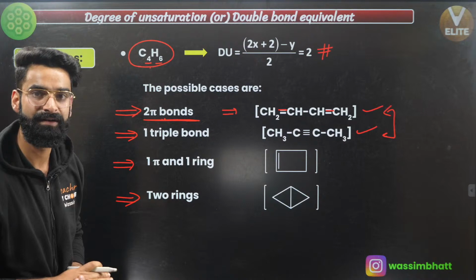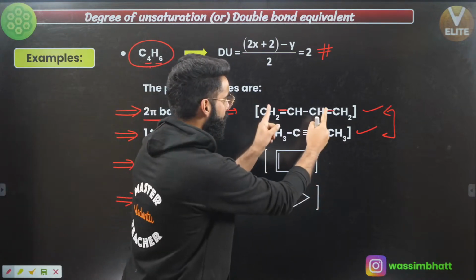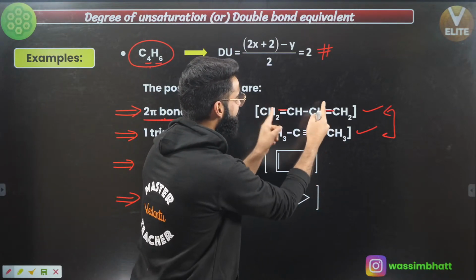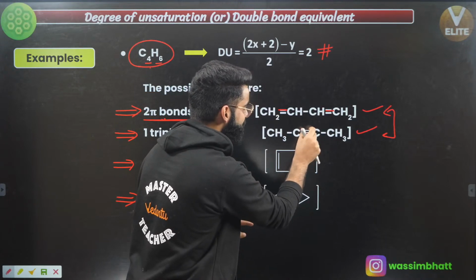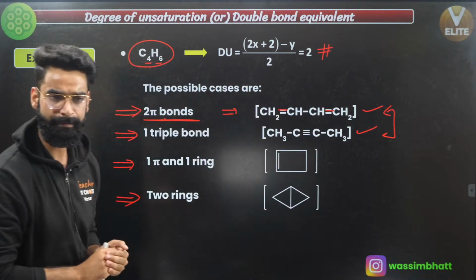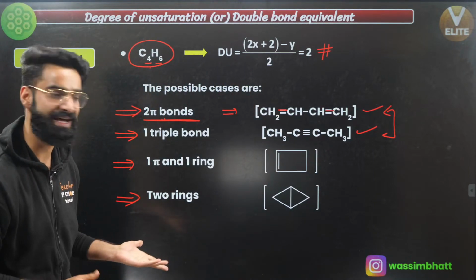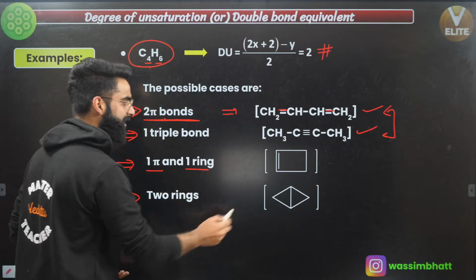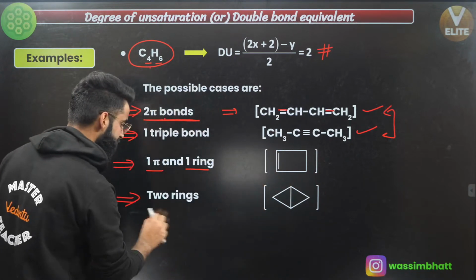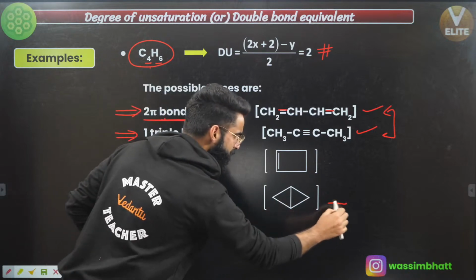These are the 2 possible structures which contain 2 pi bonds. Now it depends. These 2 pi bonds will be either at two different positions or at the same position. Okay. Now what is one more case which arises? There can be one pi bond and one ring. Or there is one more case, two rings, simply like this.